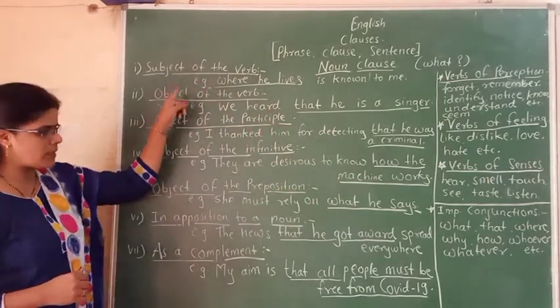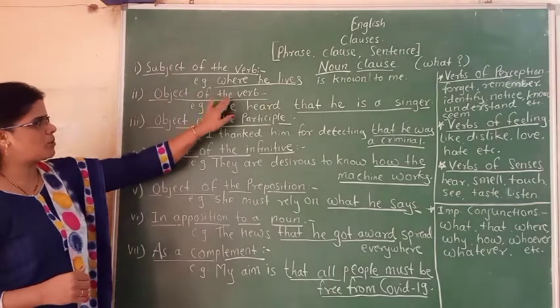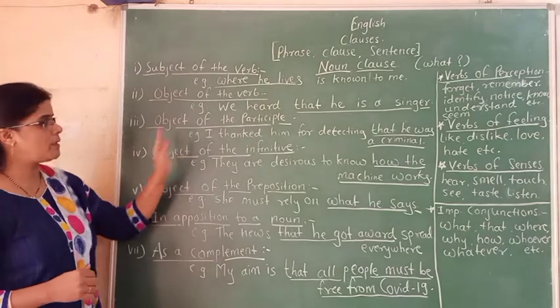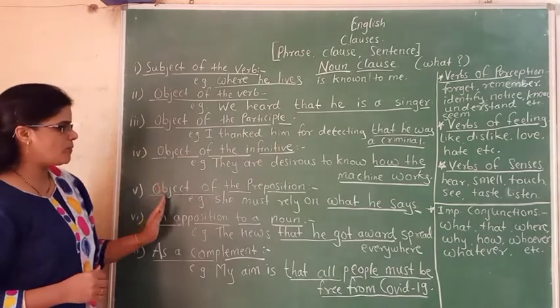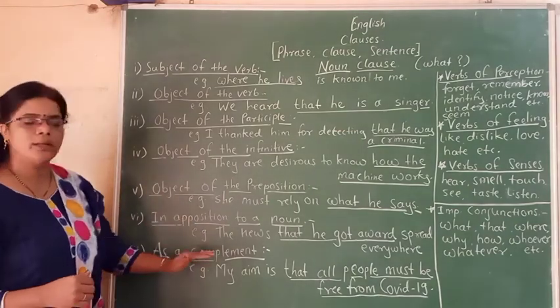And then we have seen subtypes of this noun clause, that is subject of the verb, object of the verb, object of the participle, object of the infinitive, object of the preposition, in opposition to a noun, and last one as a complement.